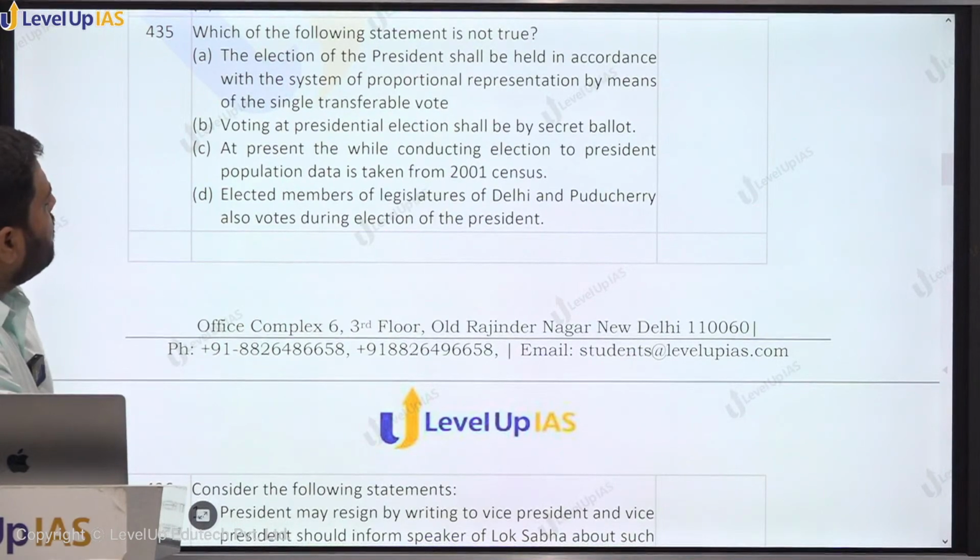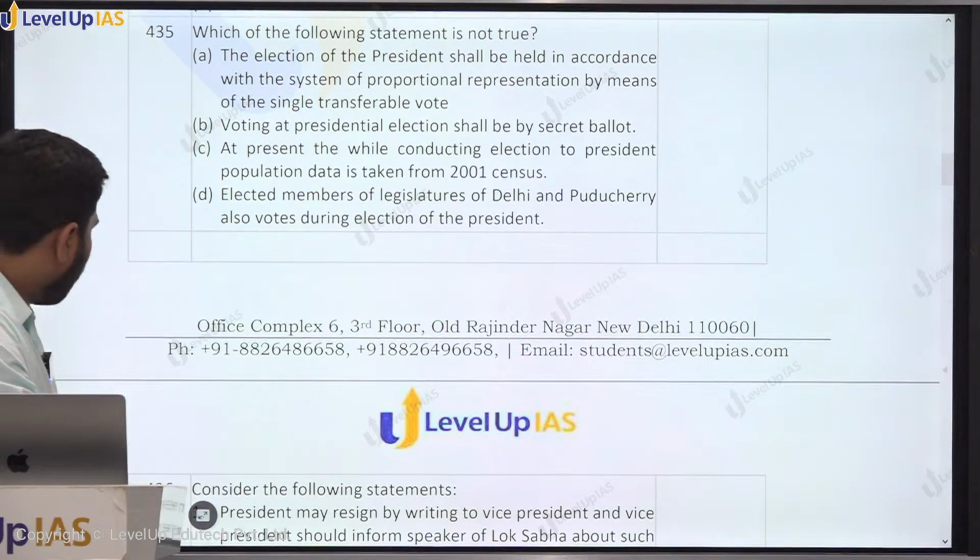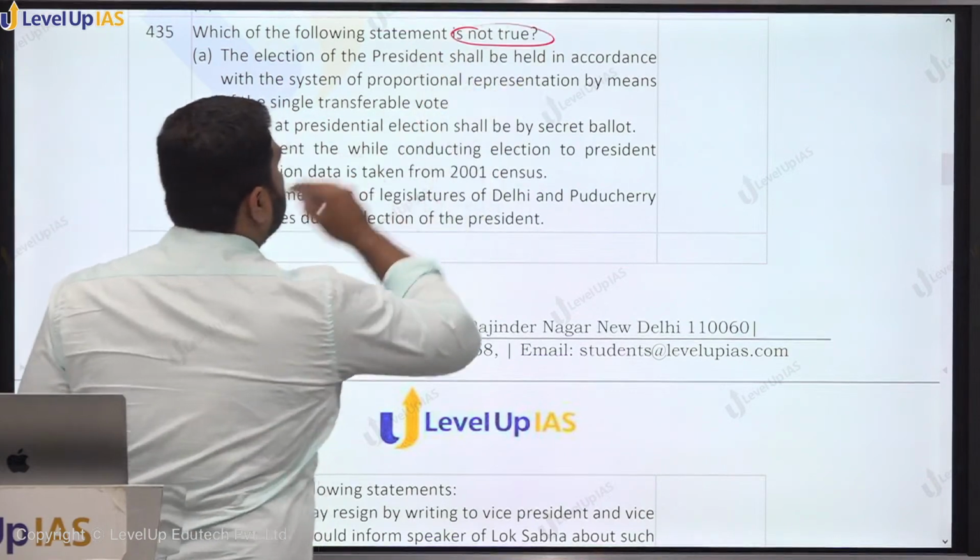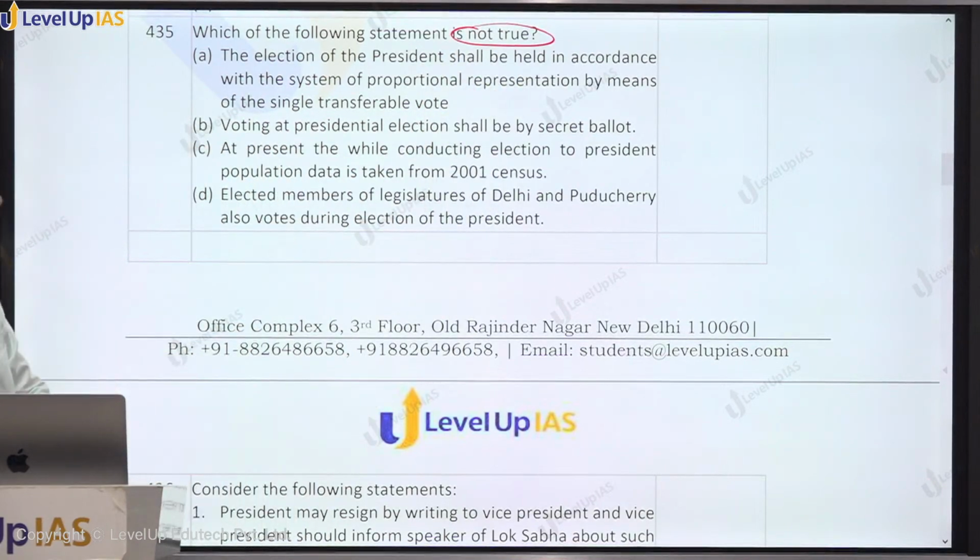Which of the following statements is not true? The election of the president shall be held in accordance with the system of proportional representation. We have to find which of the following is not true. The first says the election of the president shall be held in accordance with the system of proportional representation by means of single transferable vote. Second, voting at the presidential election shall be held by secret ballot. This is also true. At present, while conducting the elections to the president, the population data is taken from 2001 census. It is not. It is from